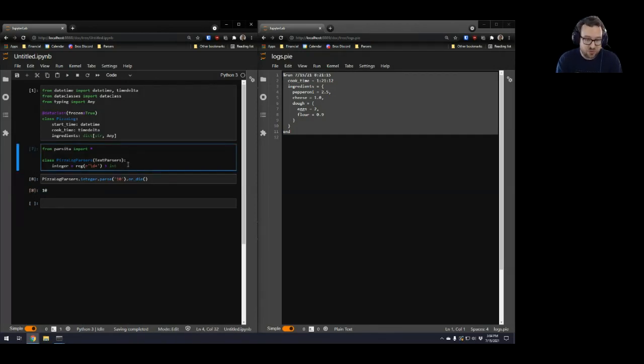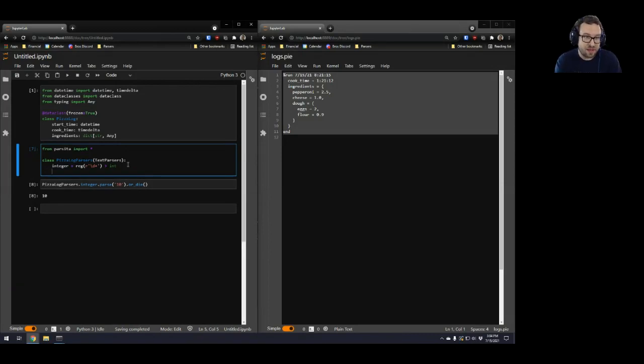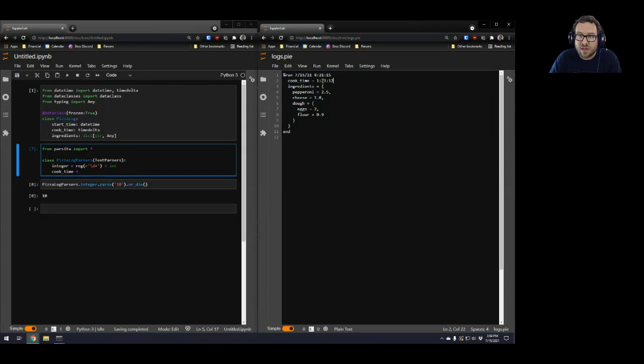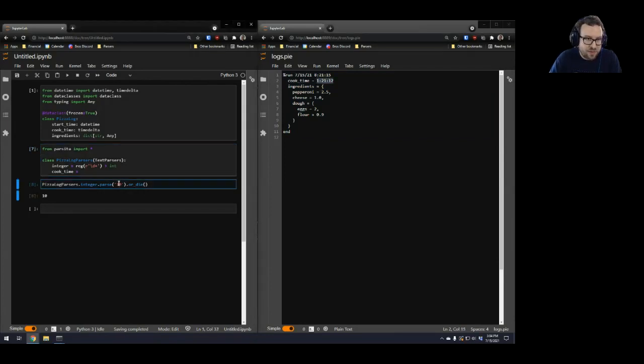All right, now we've got to do some parser combinating. We're going to turn this integer into an actual time. So a cook time is like three numbers separated by colons. So it's going to be an integer. And then the next operator we're going to learn about is the and, which I talked about in the slides. A colon followed by another integer, followed by another colon, followed by an integer. All right, so let's actually use the cook time parser and run that.